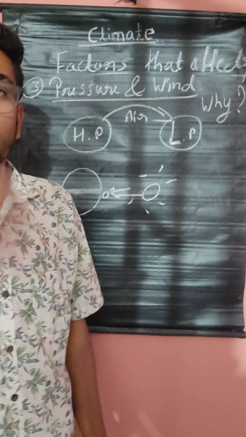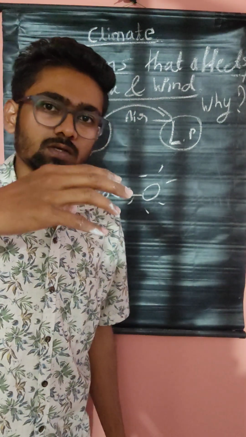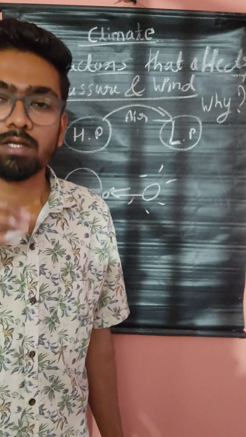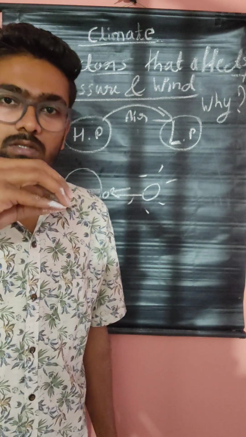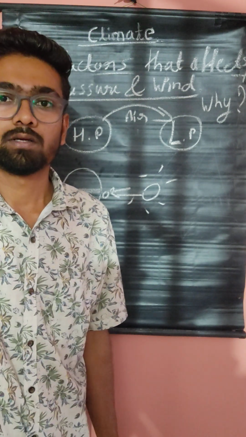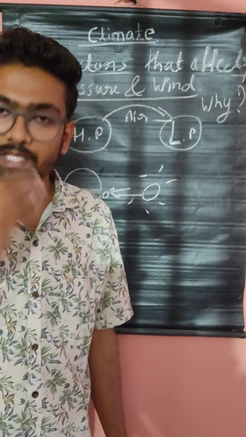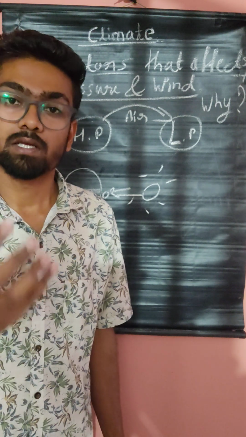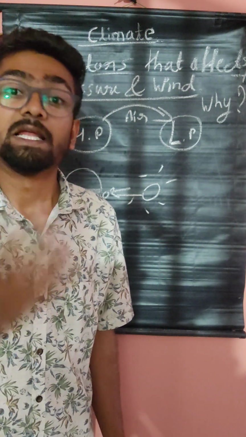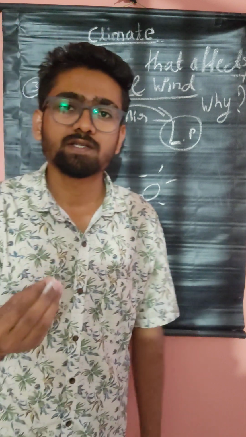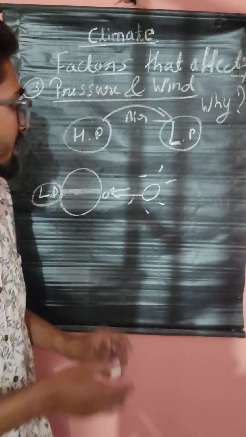Like that only, when sun rays hit the land, where the land is more heated, there the air will move upside. To fill that gap, the cold air will come here. The heated air is always lighter, weight is less.